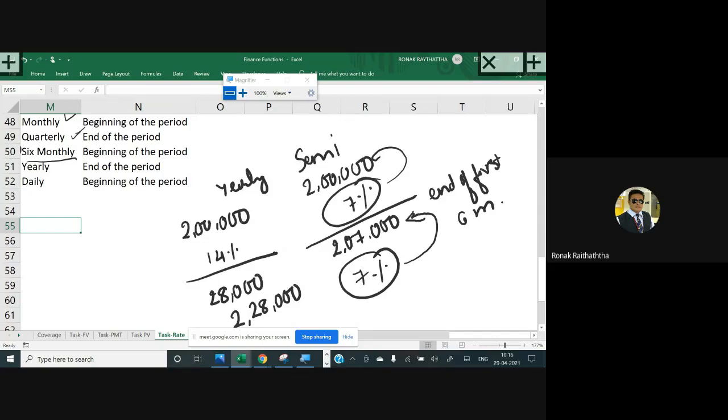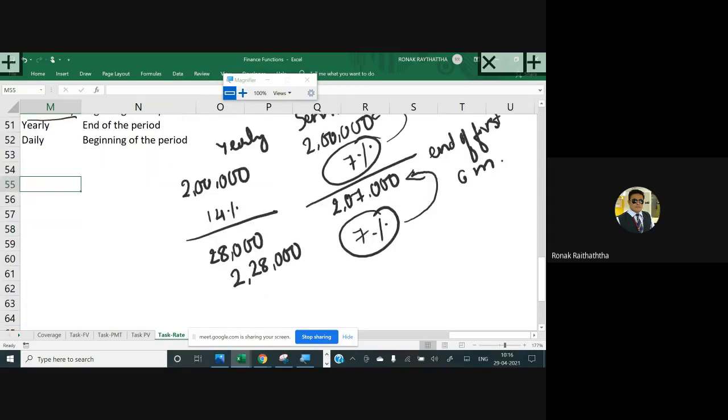So the higher the compounding frequency, my friends, the better it is for you, because you will have more and more compounding periods. The more compounding periods you have, the more money you will be able to get. So in layman's language, some say that 12% you get, and whether it is compounded annually or monthly or semi-annually, they all will give the same answer. No, they will not give the same answer. The higher the compounding frequency, the better it is for you. So 7% on 2 lakh 7,000.